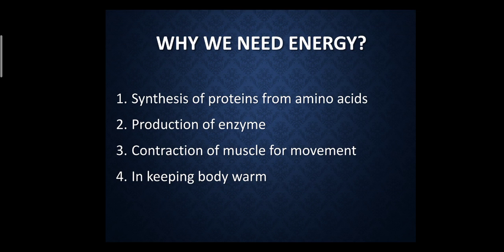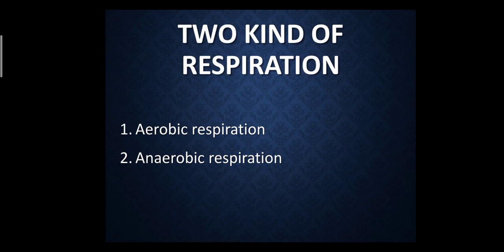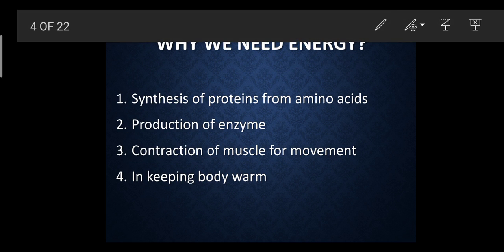So why do we need energy? There are different functions to be performed by the body. First, synthesis of proteins from the amino acids. What are proteins? Proteins are the building blocks of the body, and these building blocks are in a complete chain.